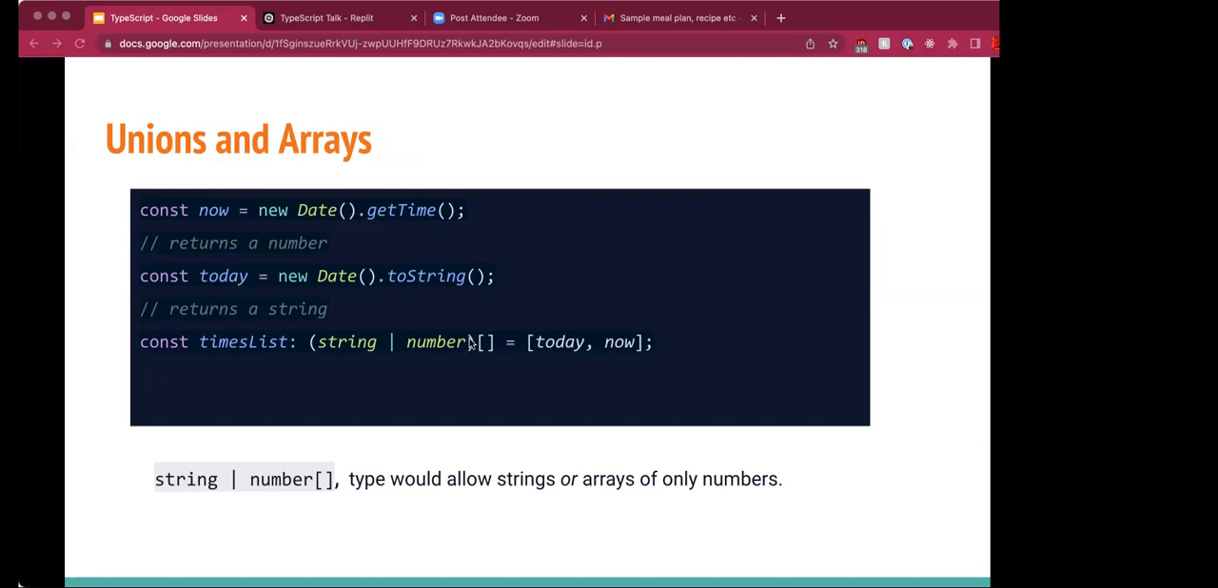Suppose we left the parentheses out and defined it like this, string or number array, then TypeScript would understand that we need to allow either a string or an array of numbers. So that's why the parentheses are very important. So basically we can use unions to allow arrays to have multiple types of values.